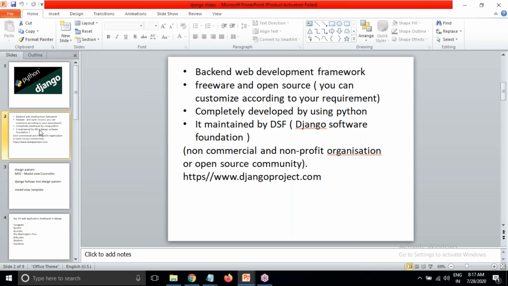When we say code, we mean PHP, JSP, servlets, ASP.NET, ASP.NET MVC, Django, Ruby on Rails, and Node.js. All these are server side. To create dynamic pages, we use this server side code.